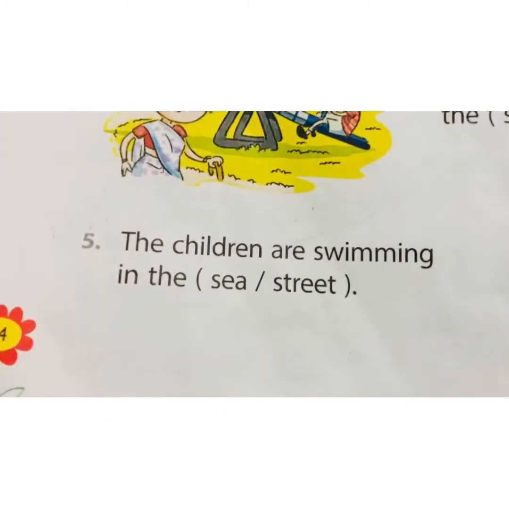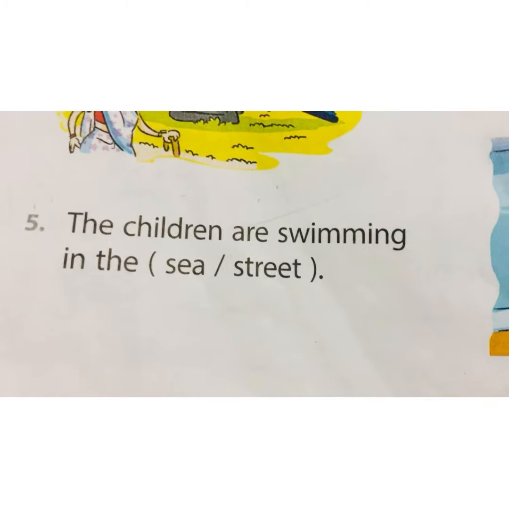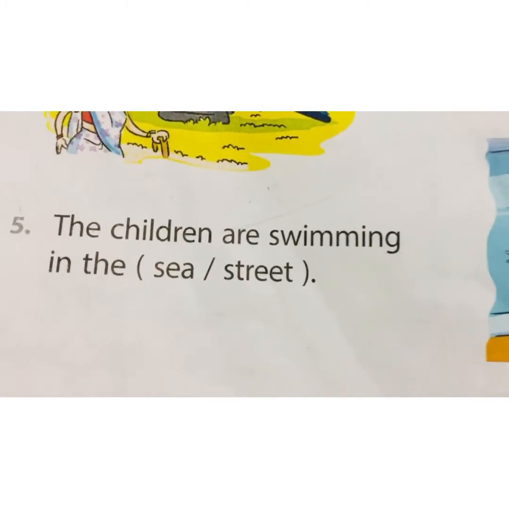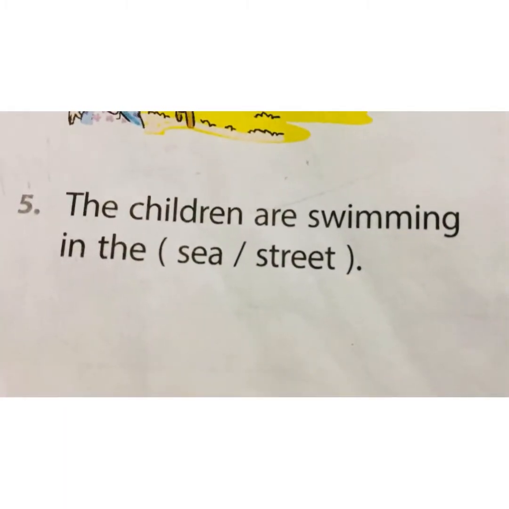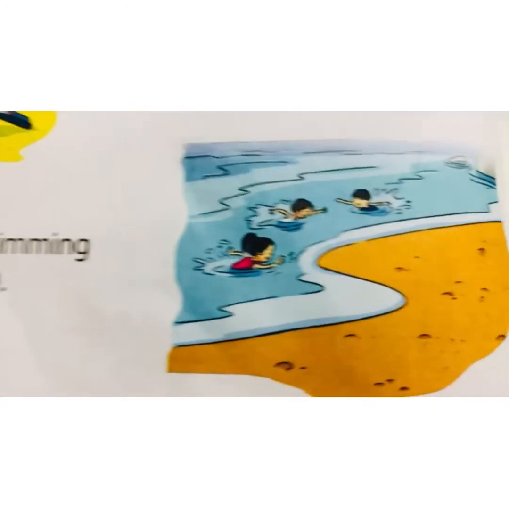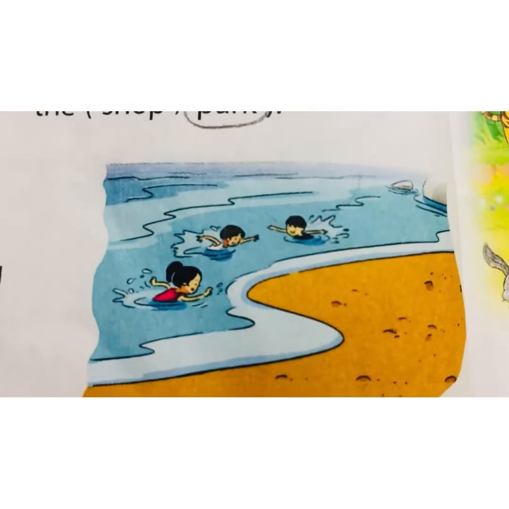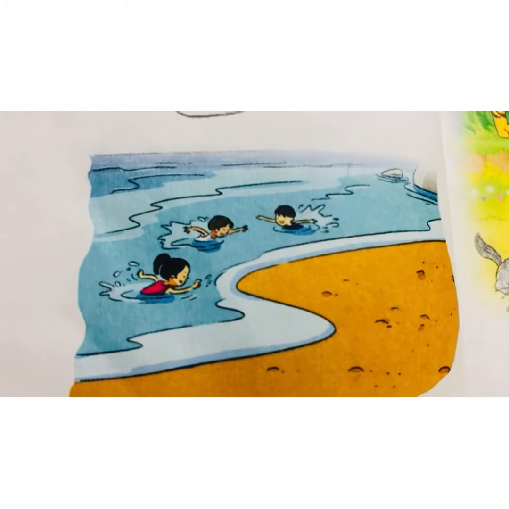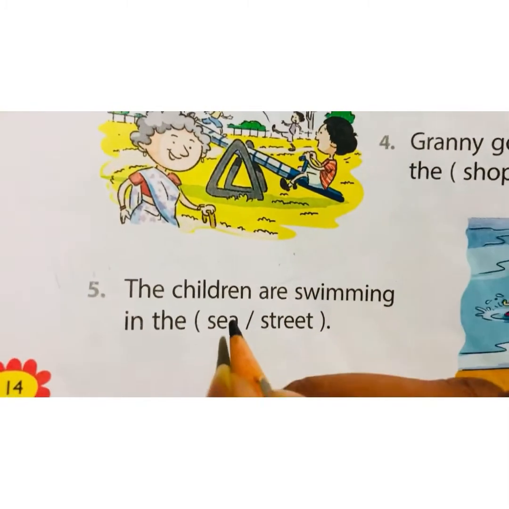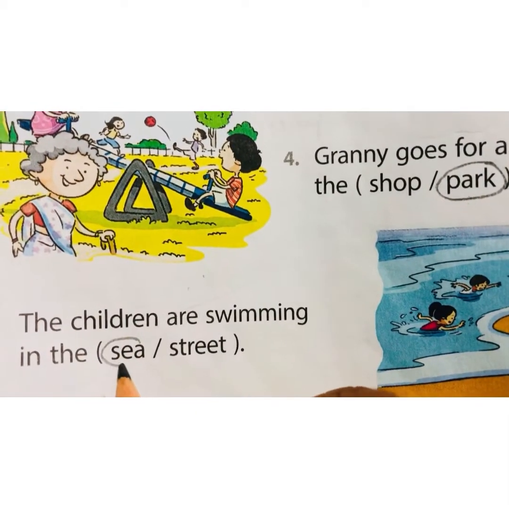Fifth, the children are swimming in the sea or street. Sea. The children are swimming in the sea. This is a sea. So we will circle this.